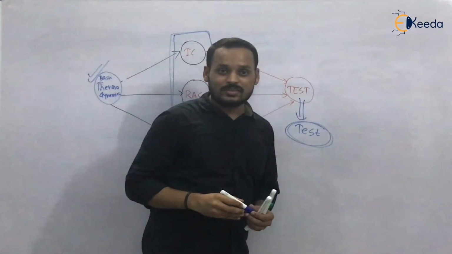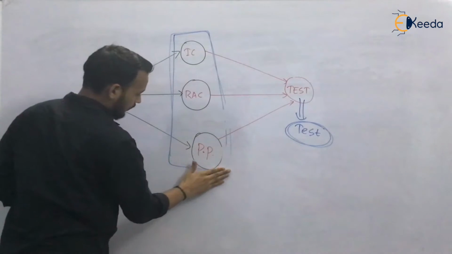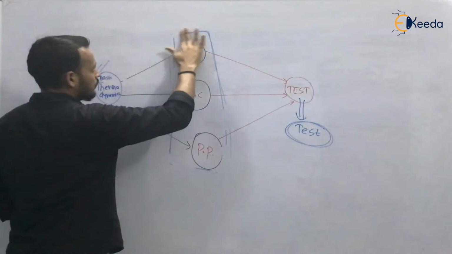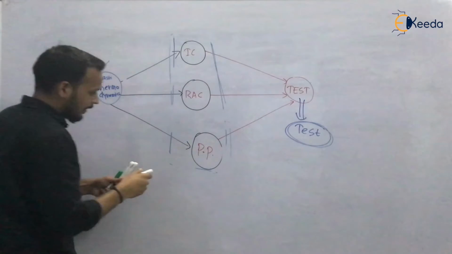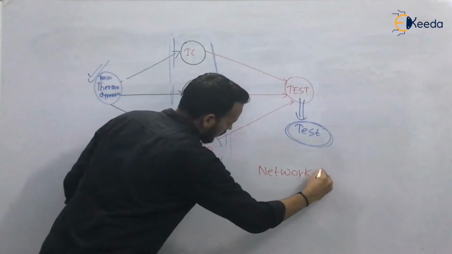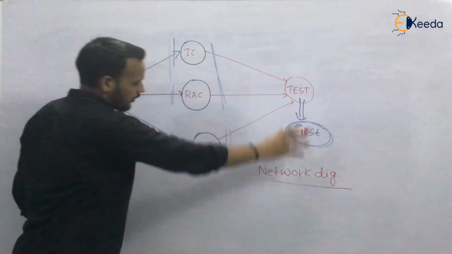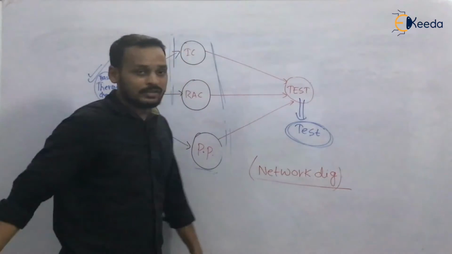So this diagram, not the blue color one, you can say it is a network diagram.